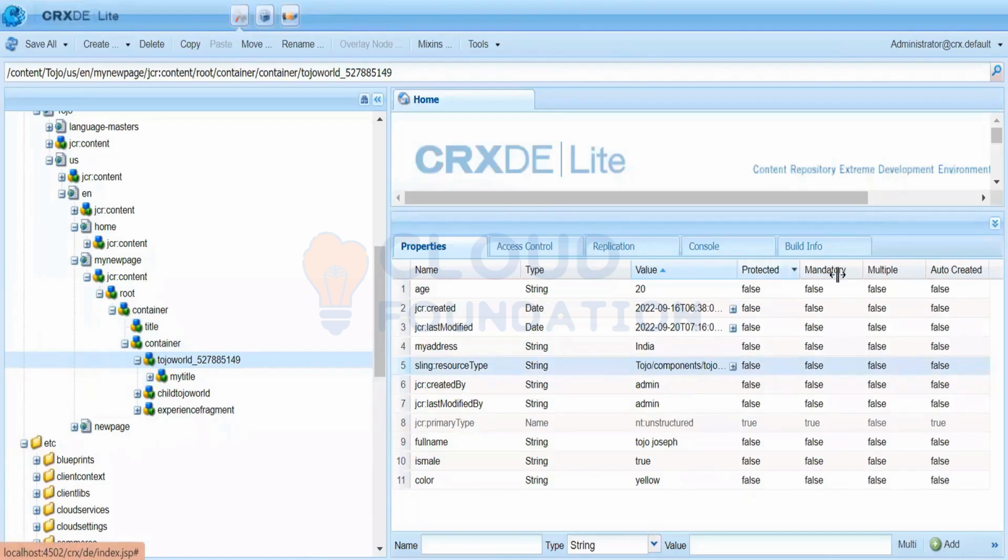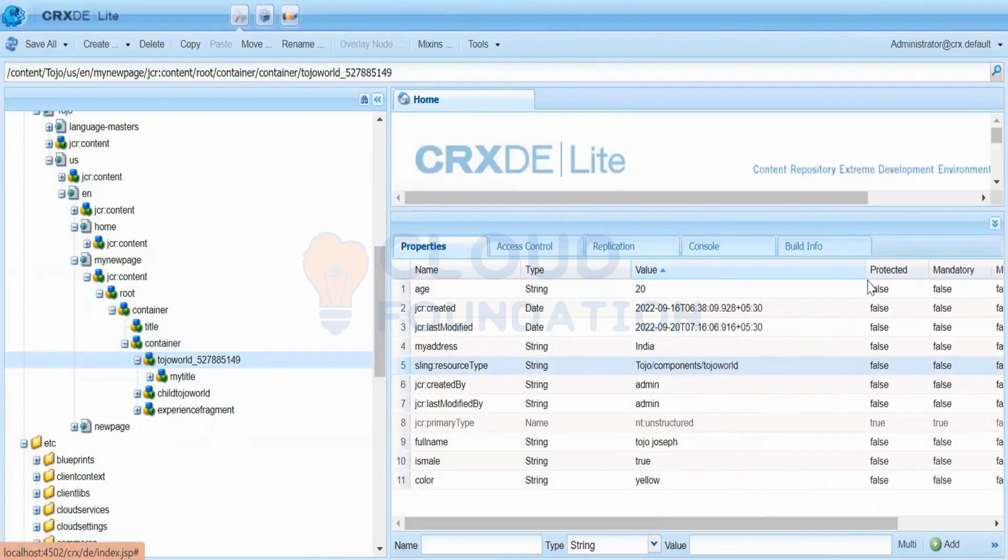The only responsibility is to make your page available on the publisher. Before replicating anything, your code should be available. Then only the page will be rendered. The replication process from author will not convert this page into an HTML file. It will not do that.